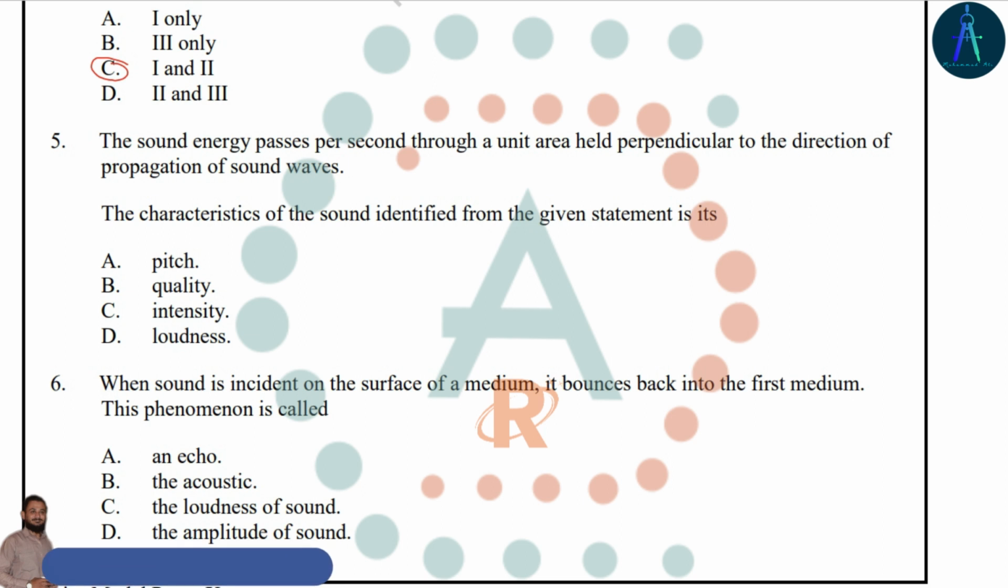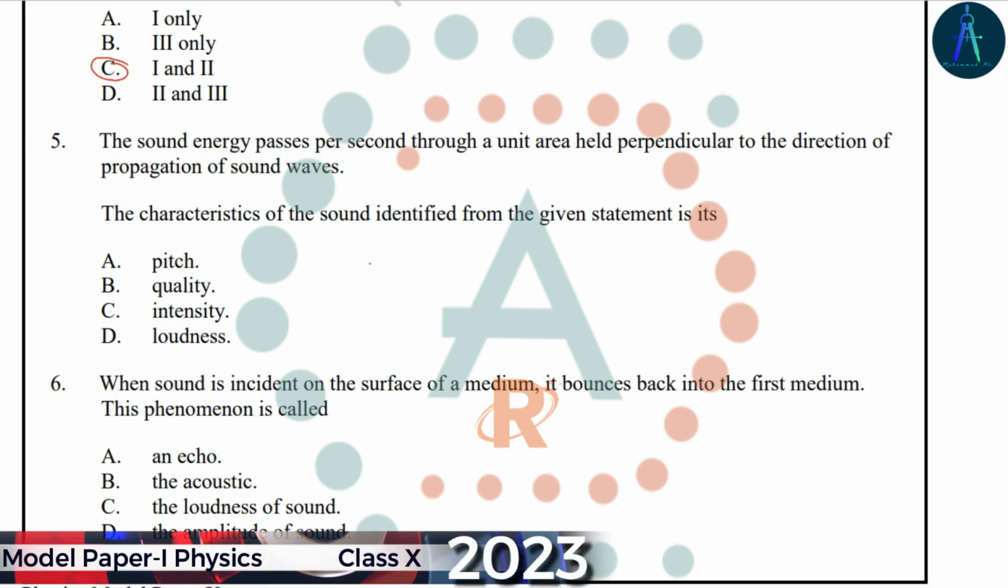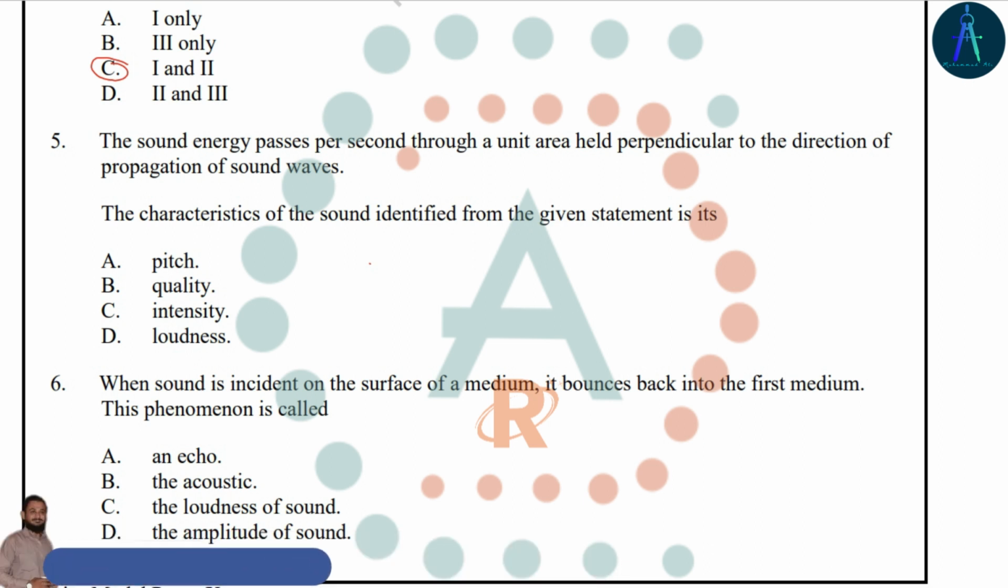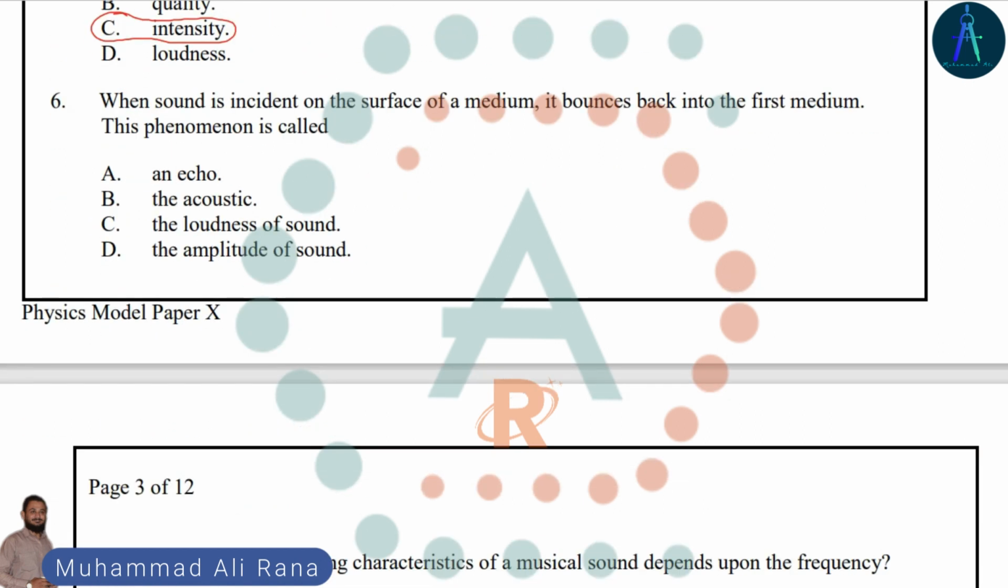Question number 5. The sound energy that passes per second through a unit area held perpendicular to the direction of the wave. This is a characteristic of sound, and this is actually the definition of the intensity of sound. So option C is the right answer.